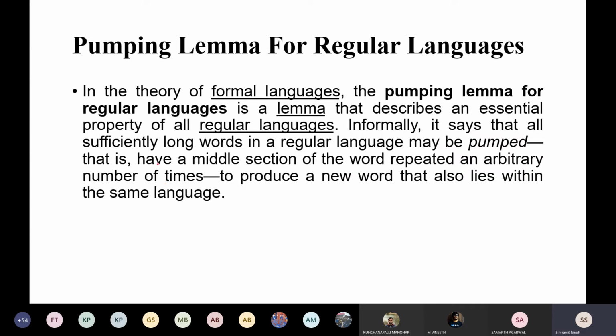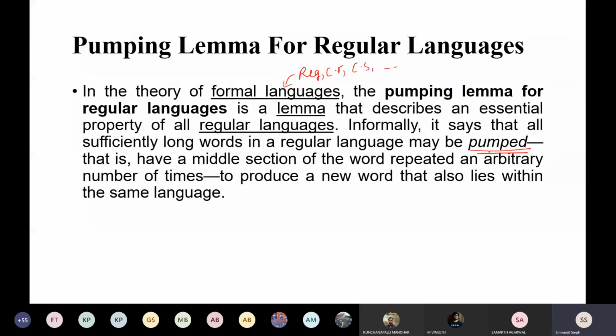Okay, so now the definition here is written like this. In the theory of formal languages, we have formal languages like regular, context-free, context-sensitive language, and another one. The pumping lemma for regular language is a lemma, and lemma or theorem is one and the same thing, that describes an essential property of regular languages. Informally, it says that all sufficiently long words in a regular language may be pumped.